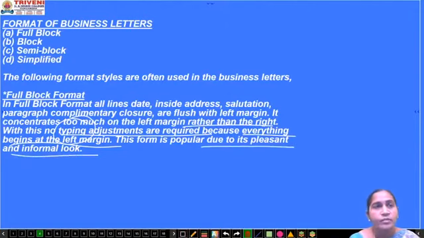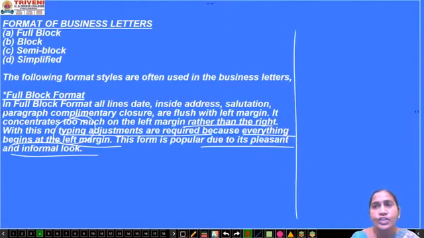Now before going to letter writing, suppose you went to an office or to a bank and they asked you to write a letter, and immediately you will take a paper and simply start writing. But most people won't have an idea that they have to give a margin.